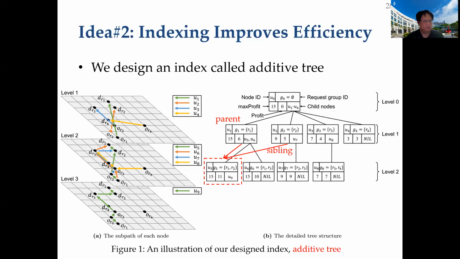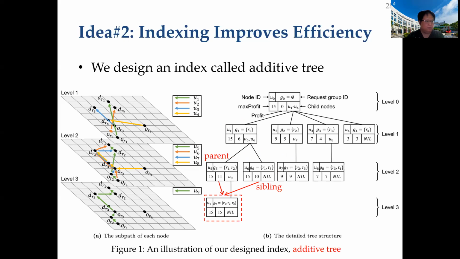For instance, the leftmost child in this level can be viewed as the combination of this parent and this sibling. Similarly, we create other nodes. Each node also maintains information like the profit of this node, and the maximum profit in its rooted subtree. To find the most profitable request group using this index, we use a branch and bound searching procedure in this tree.